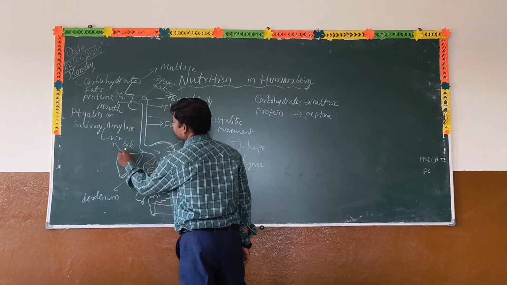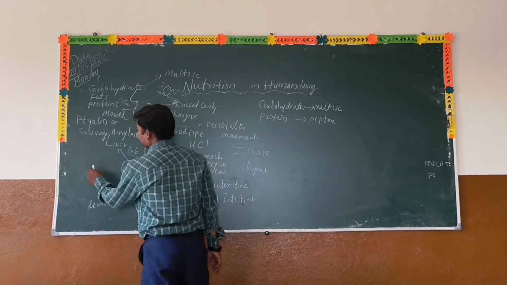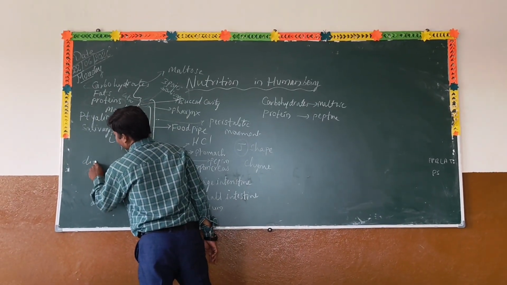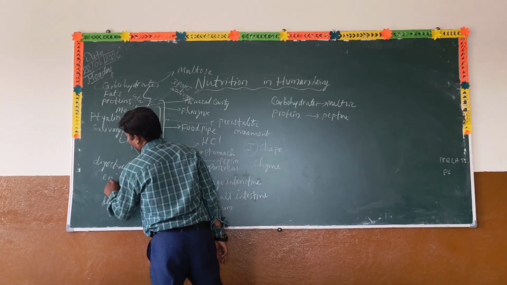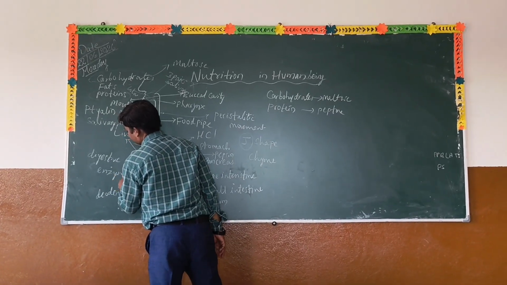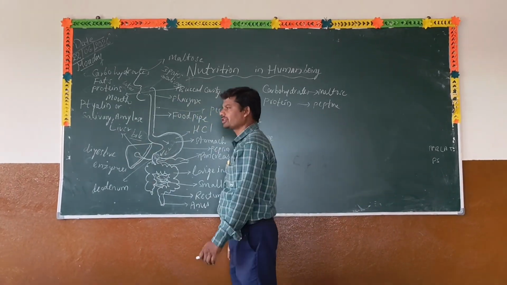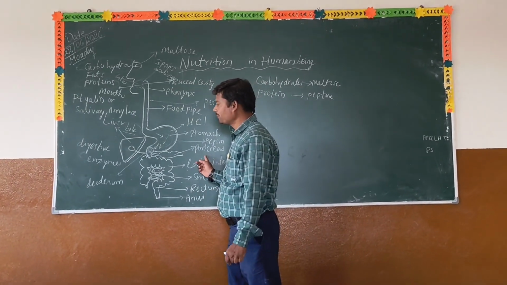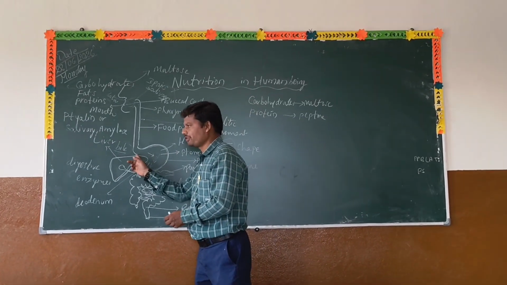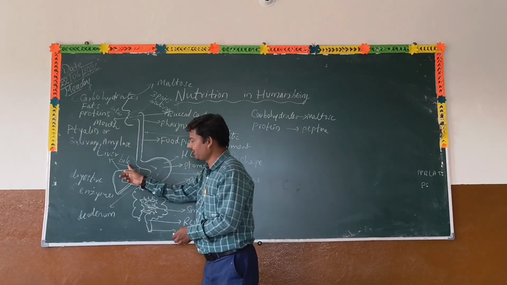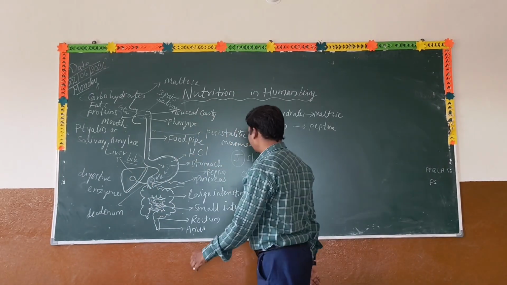Bile juice does not contain digestive enzymes; digestive enzymes are absent in bile juice. Bile juice acts on fat and converts it into simpler substance. Complex substances convert into simpler substances without chemical change. This is emulsification.